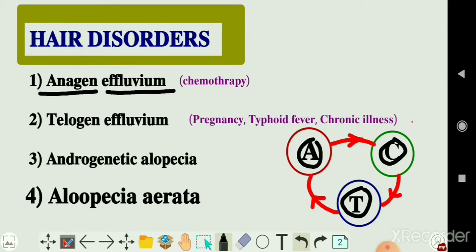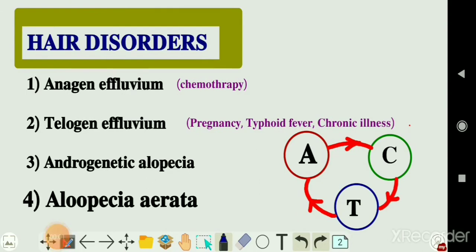And anagen effluvium is due to chemotherapy. You may have seen cancer patients who lost their hair, and that hair loss is due to anagen effluvium. In anagen effluvium, there is diffuse shedding of anagen hair follicles.